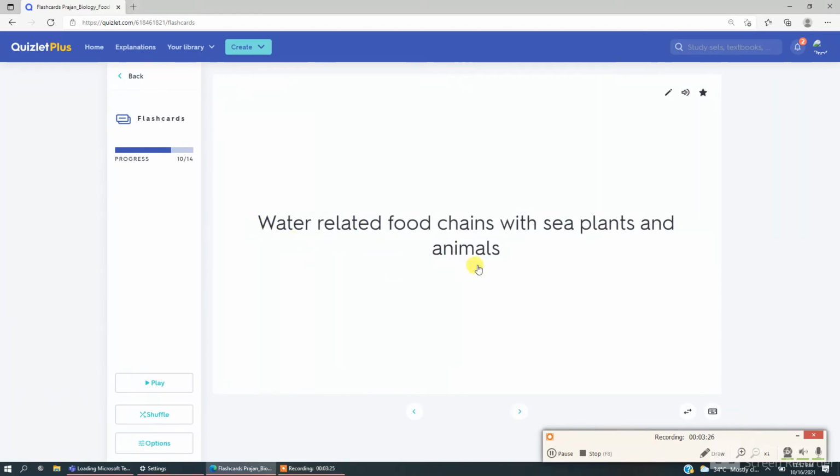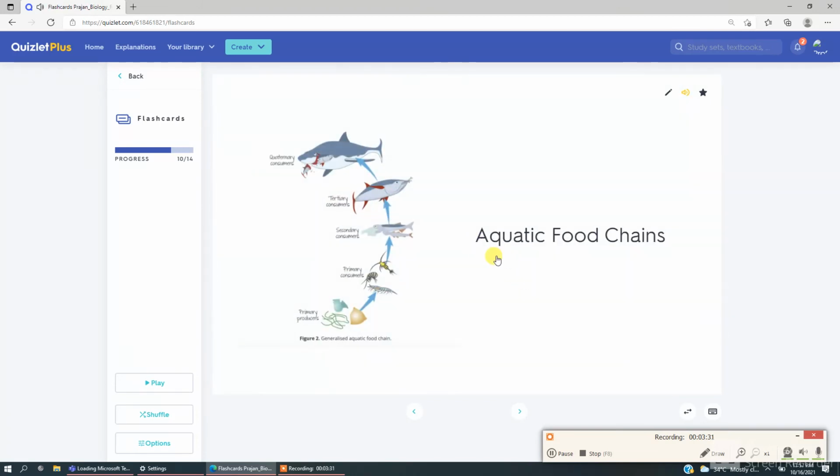Food chains with sea plants and animals are called aquatic food chains. In here, the primary producers are the plants and primary consumers are the water living organisms, and the secondary consumers is a fish, and the tertiary consumers is a large fish, and the quaternary consumers is a shark or hunting shark. Let's go to the next.